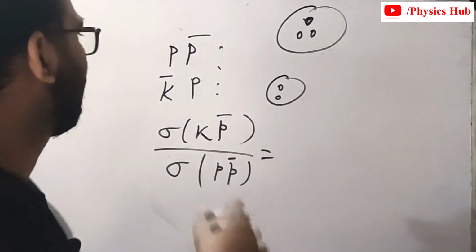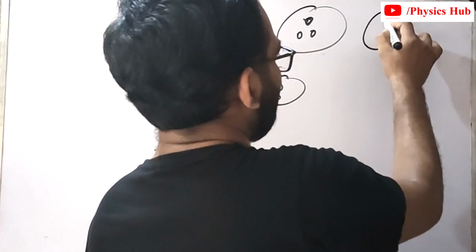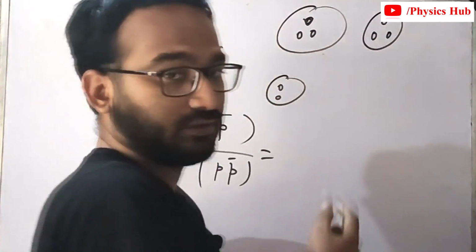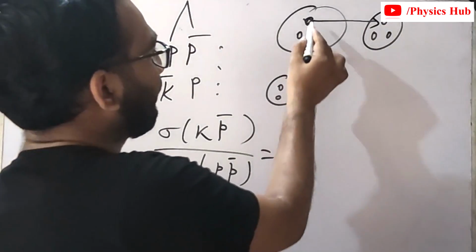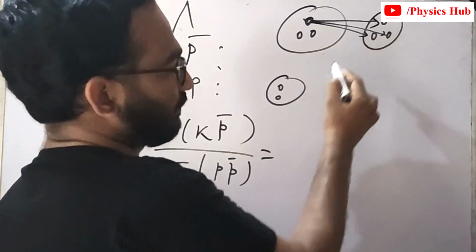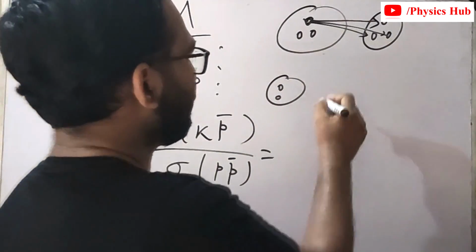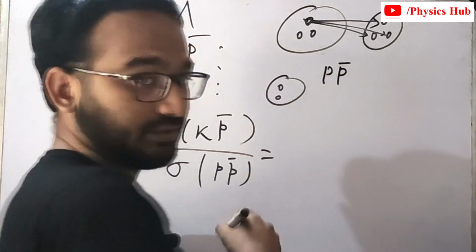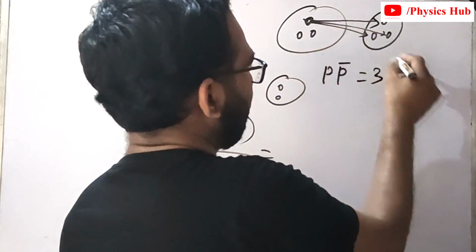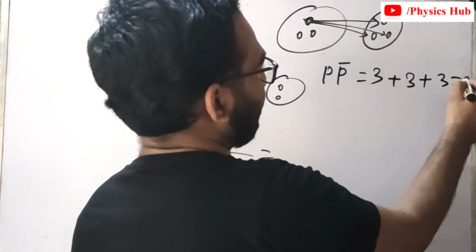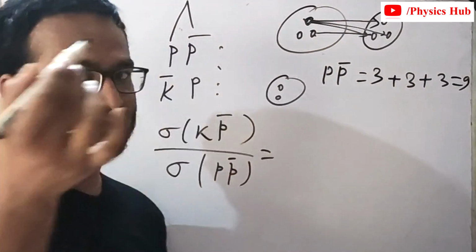If we consider a proton and antiproton collision, then these 3 quarks will be colliding with these 3 quarks. For one quark there will be 3 such collisions. So the total number of collisions in p p-bar becomes 3 plus 3 plus 3, which is 9.